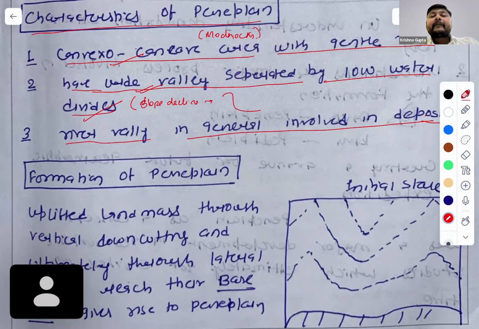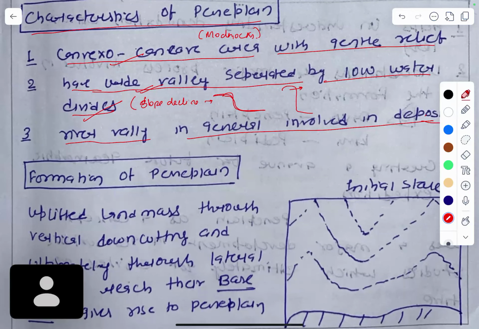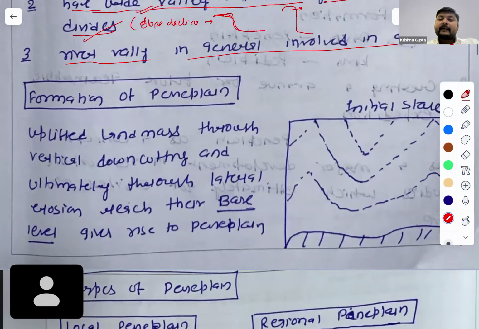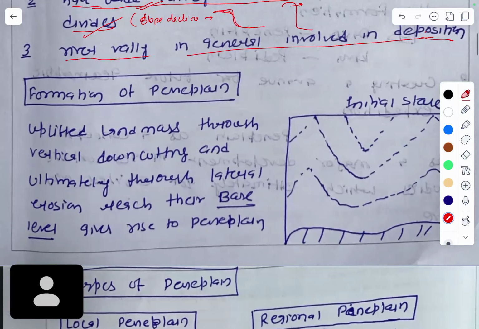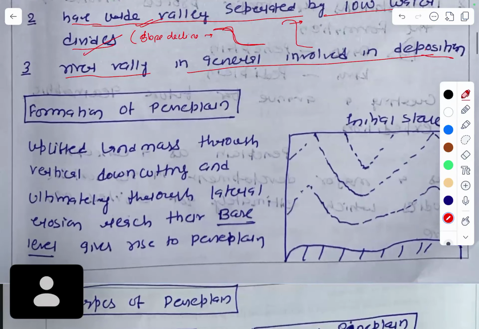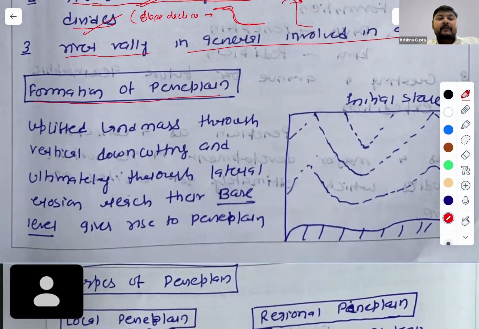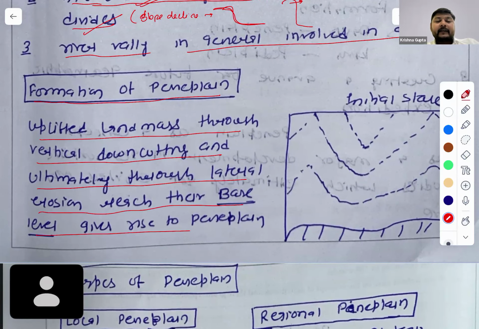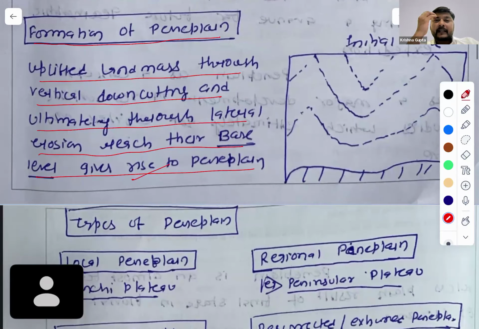Just two parts are left. In the part below, I think the formation of peneplain, I have explained lateral erosion reaching the base level. You have done it below, so let's look at that first, then we'll come back. The formation is probably the same, through slope decline. Let's look at this. Formation of peneplain: an uplifted landmass through vertical downcutting and ultimately through lateral erosion reaches the base level, giving rise to peneplain. So you have explained this here.